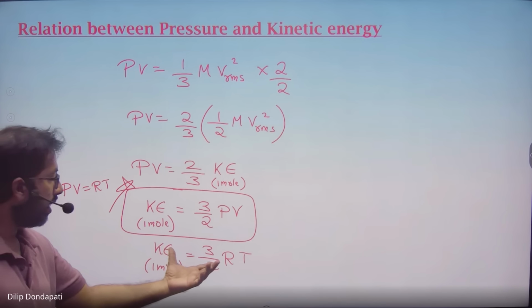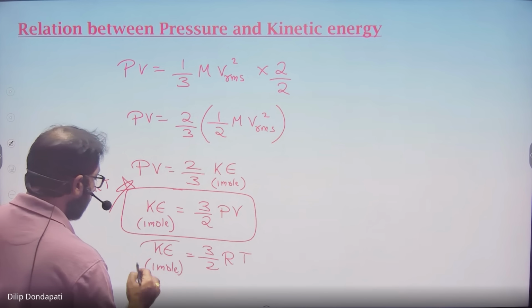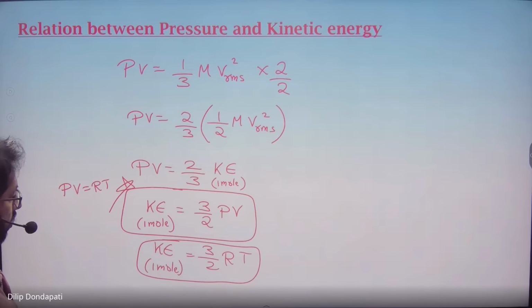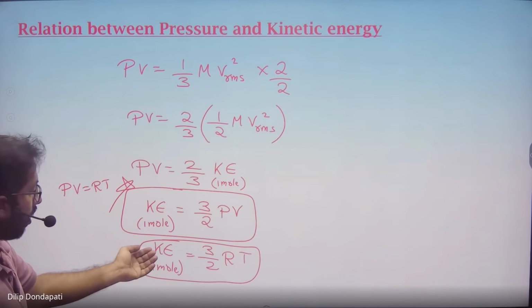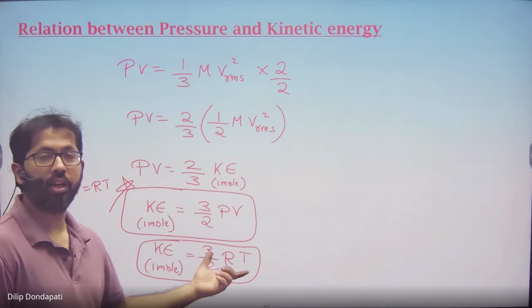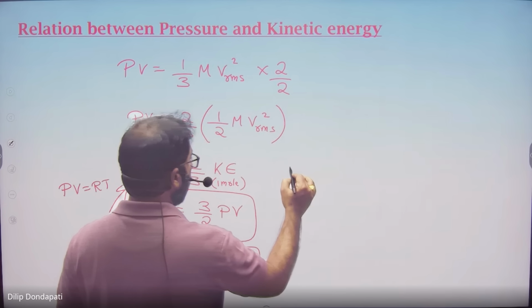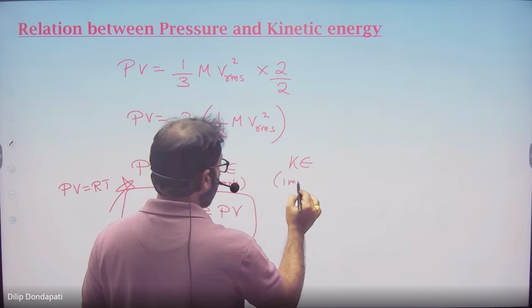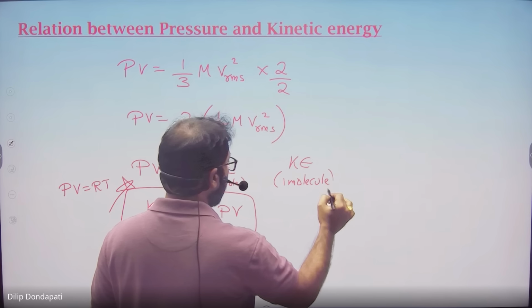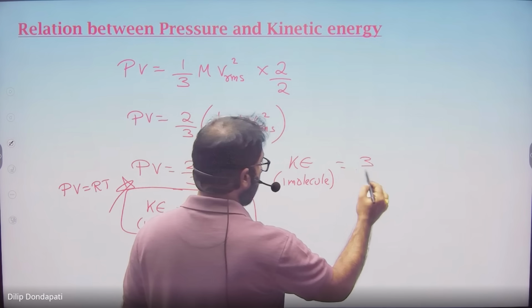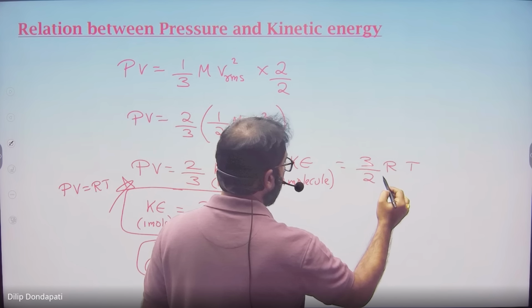Okay, can you convert it in terms of Kb, the Boltzmann constant? So 3/2 KBT by NA into 3/2. This is for 1 mole, right? I want it for 1 molecule. 1 mole has how many molecules? 1 mole has Avogadro number, right? For 1 molecule, how much will it be? I'm talking about the kinetic energy for 1 molecule. Simply divide by Avogadro number: 3/2 RT by NA.